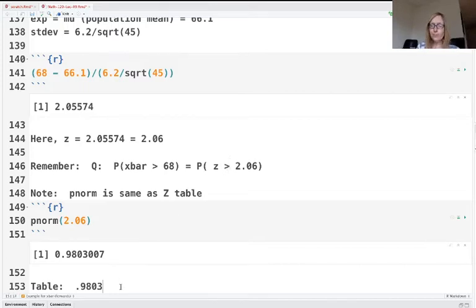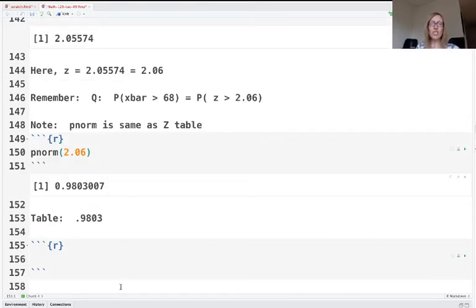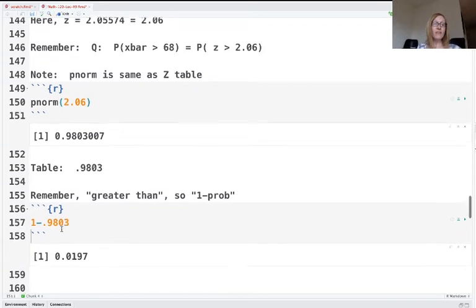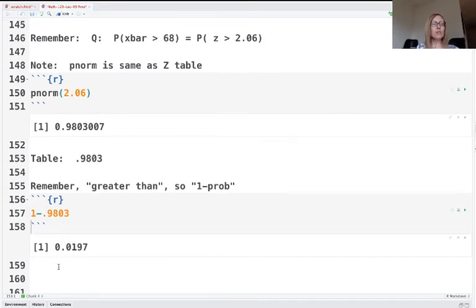Okay, cool. No problem. We just need to do 1 minus. Remember, it's greater than. So 1 minus, here, that's 1 minus 0.9803. And that gives me, yay, a final answer of about 1.97%.